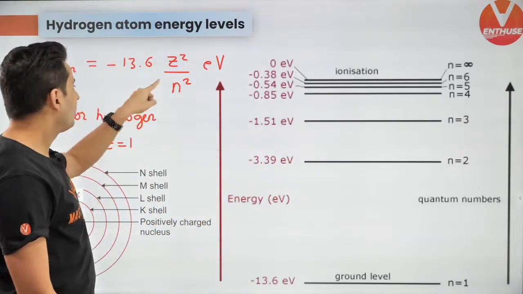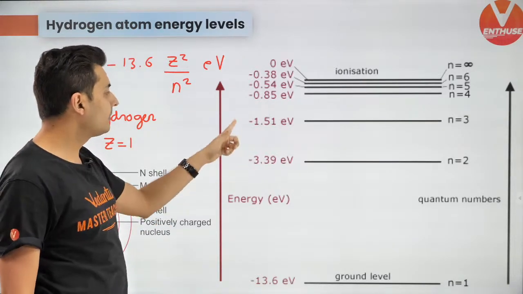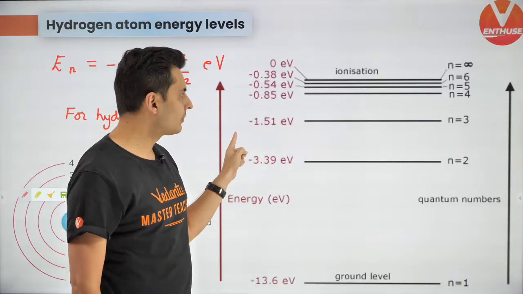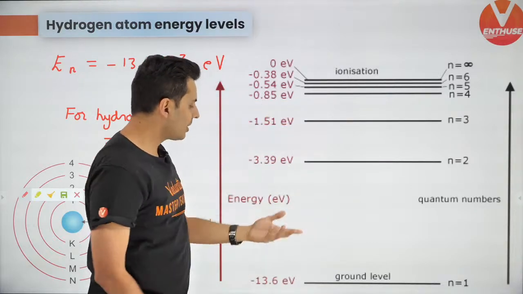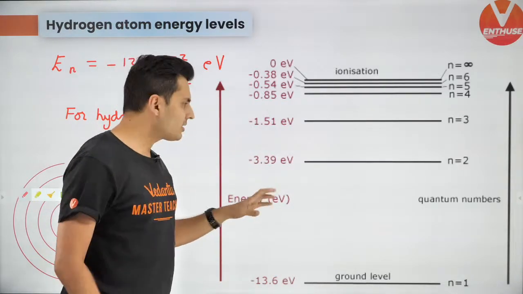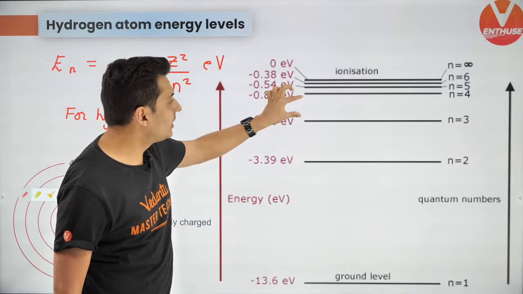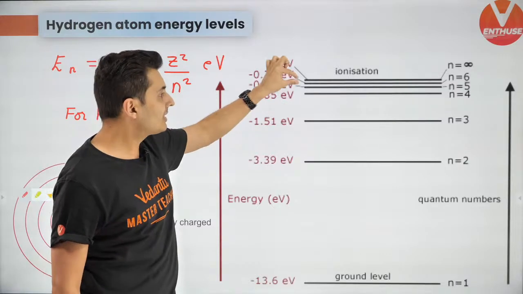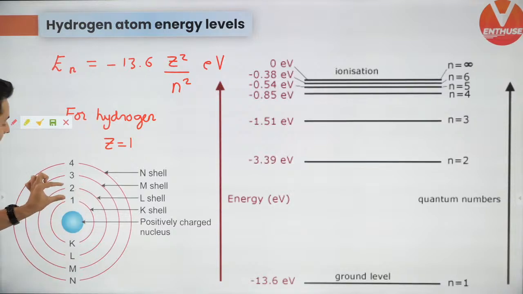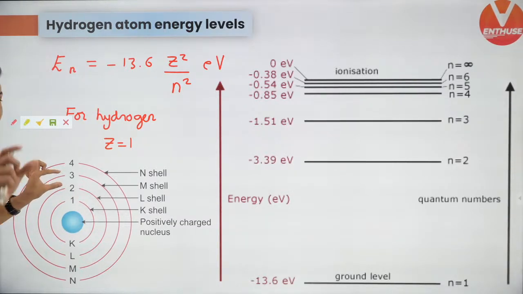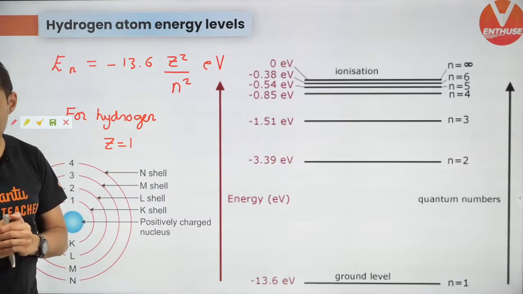The next orbit, put N is equal to 3. So 3 square is 9. 13.6 divided by 9 is 1.51, but with a negative sign. Now you can see that this gap is much more than this gap, because obviously 13.6 to 3 is almost 10.2. From here to here is not so much. The next gap will be even smaller for the energy difference. So remember one thing, from first to second the energy difference is too much. From second to third the energy difference is smaller, and from third to fourth it's even smaller. Keep this in mind. Is that clear?